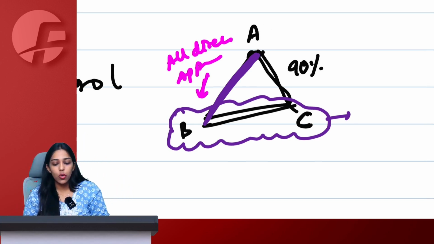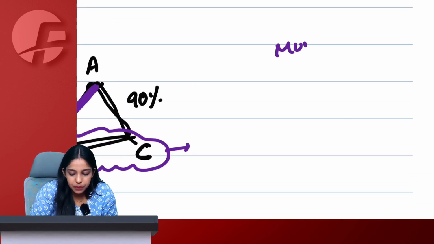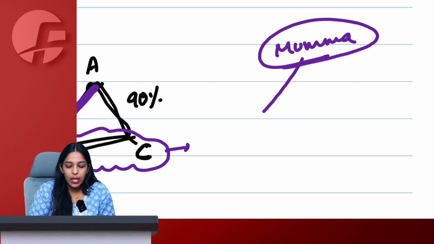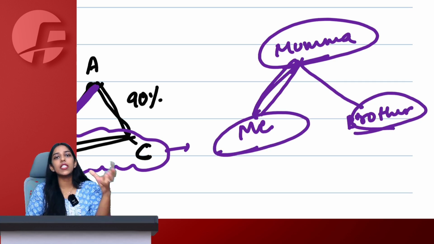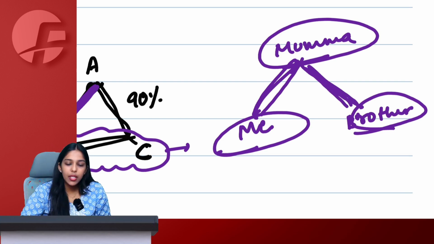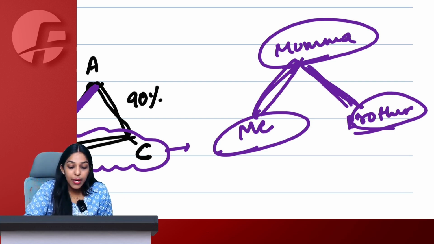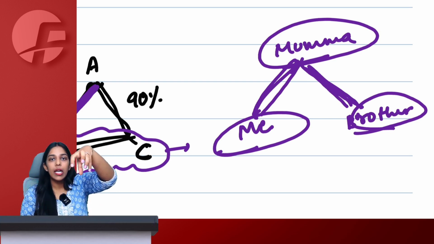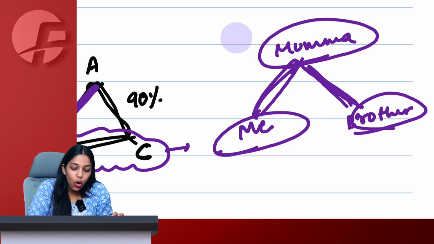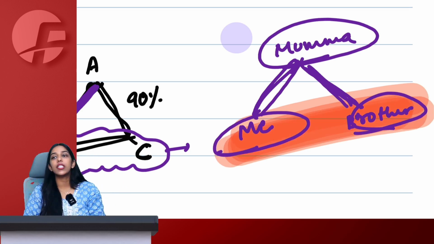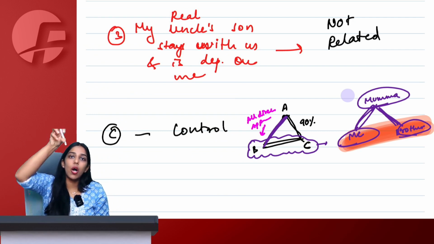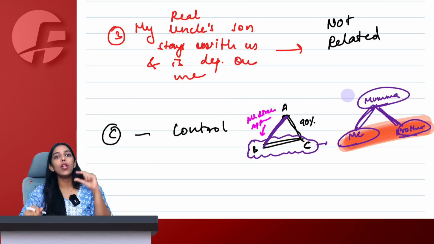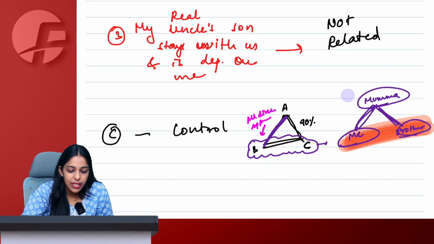But to make it simple, let's say my mummy, my mom, controls me, right? My mom controls me and my mom also controls my brother. So here me and my mom are related because we have a control relationship. Mom and brother are also related because they have a control relationship. But because a common person, mummy, controls both of us, therefore we also become related persons under GST. So it is not just direct control. Even if two people are controlled by a common person, then these two people will also become related persons under GST. Say yes or no.